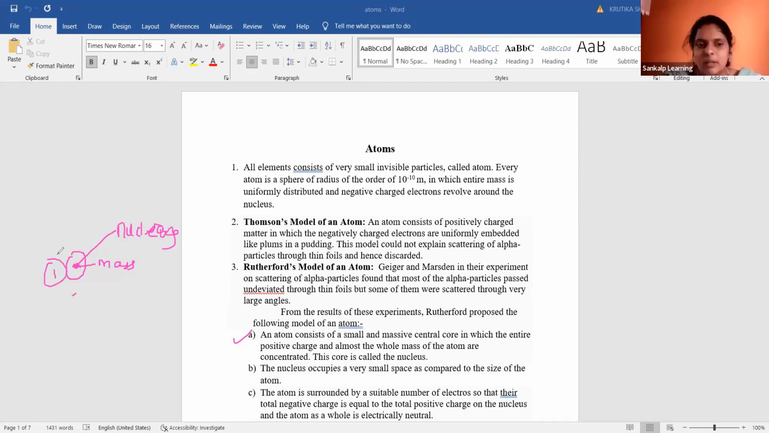You all should know the experiments and conclusions. What is the first point? What will Rutherford say? The large mass is concentrated at the center, and we call it the nucleus.